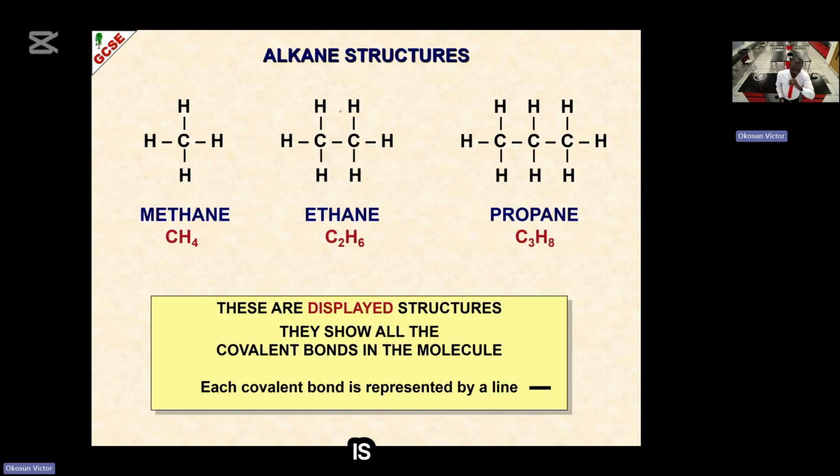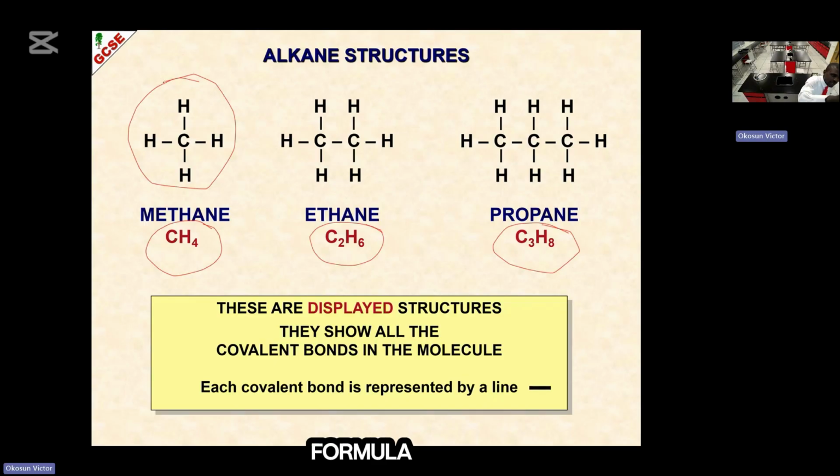Alright, so that is the structure of members of alkane family: methane, ethane, propane. You can take it beyond this. Draw up to 10. Like I said, a note is given on this already. Alright, so we call this display structure. Now this one, the one that starts with CH4, is called molecular formula. This one is called display formula, where you show the bonds.